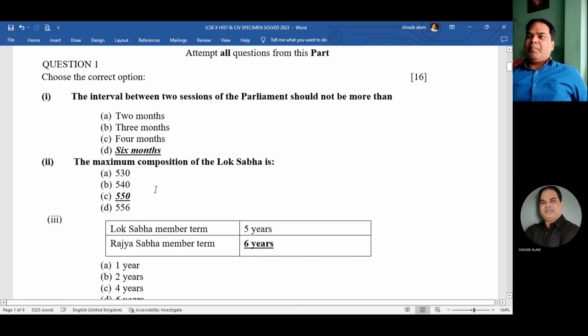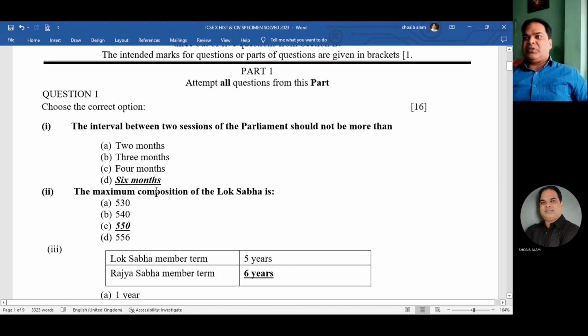So part one, all the questions are compulsory. There is no choice. 16 MCQs will be given to you. So let's start with number one. Question number one. The interval between two sessions of the Parliament should not be more than: options are 2 months, 3 months, 4 months, 6 months. The answer is 6 months.